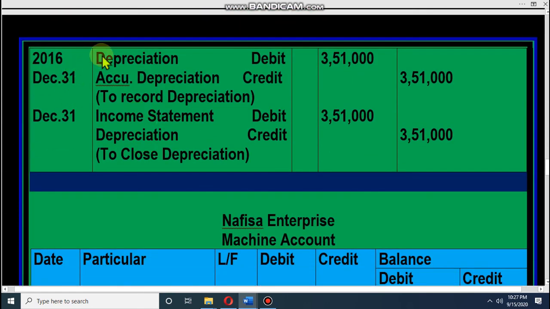Look here, no machine account, because no new machine we have purchased. So whatever machine we have will continue. So in 2016 we don't have any new machine, we just have two journals: depreciation account debit, accumulated